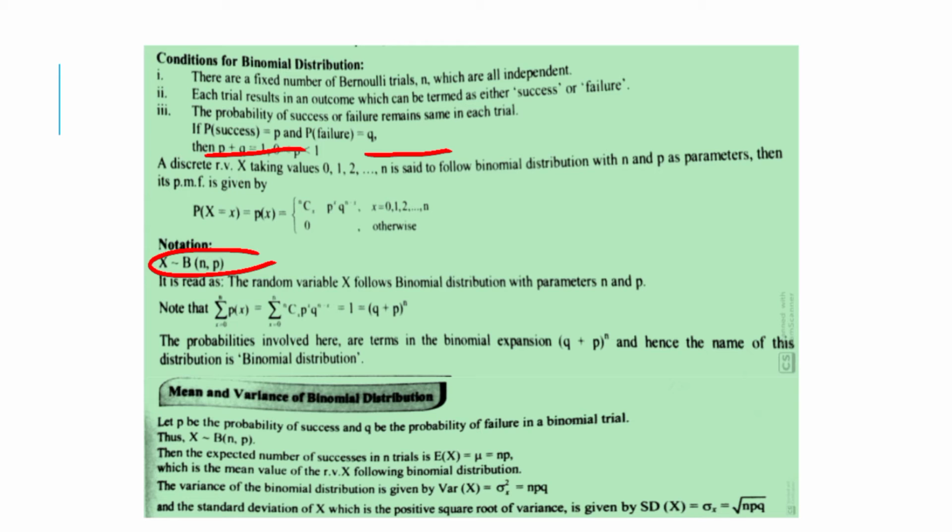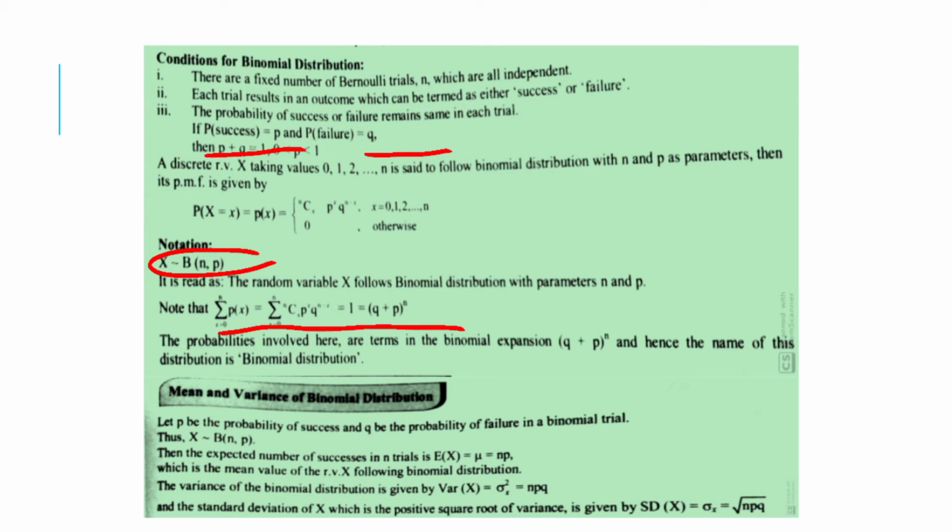Note that the summation of P of x, for x equal to 0 to n, is equal to the summation for x equal to 0 to n of nCx p raised to x into q raised to n minus x, which is equal to (q plus p) raised to n, which is equal to 1.